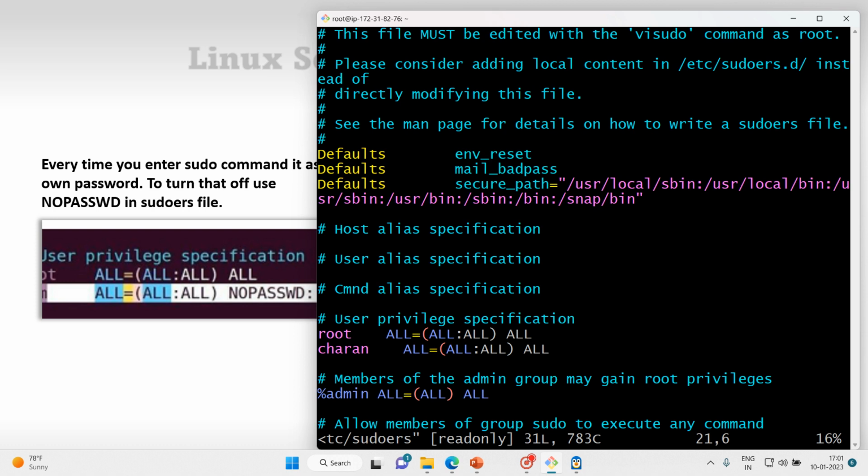In this file, where it says ALL equals ALL, change this part exactly. You keep this one the same, but here you put one more colon and then say NOPASSWD: ALL. So that's what we are going to do.